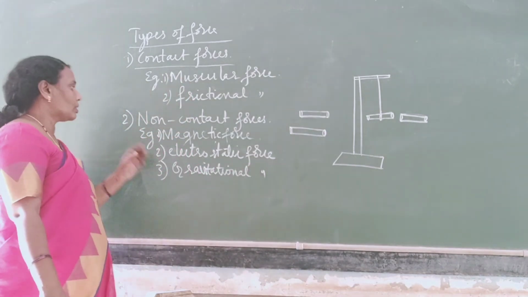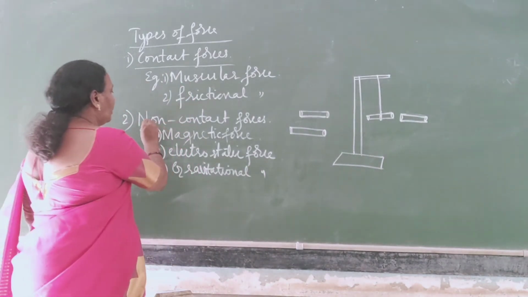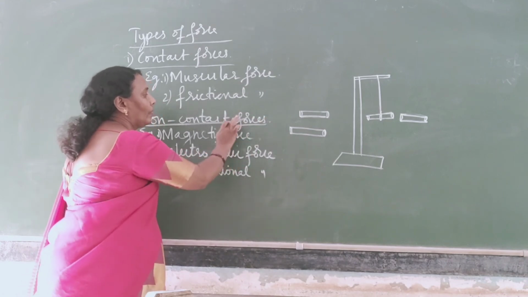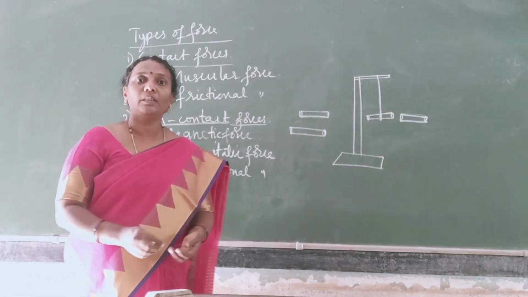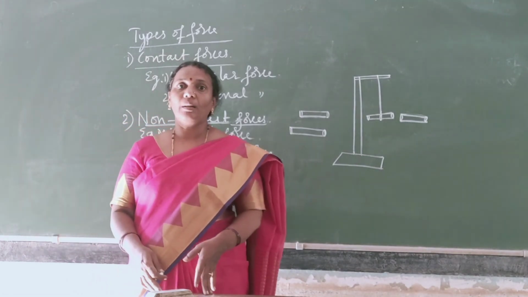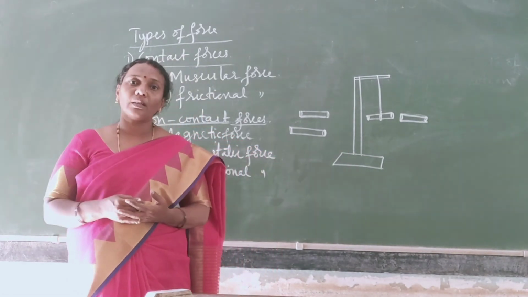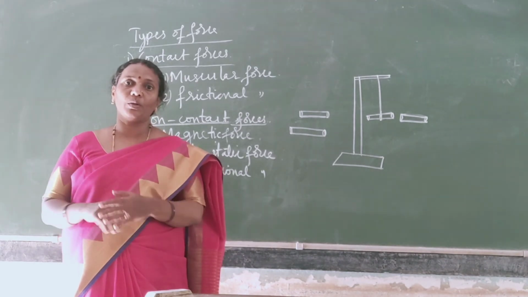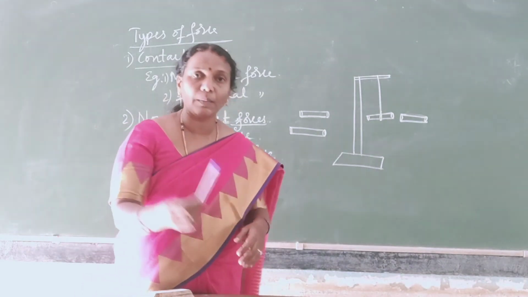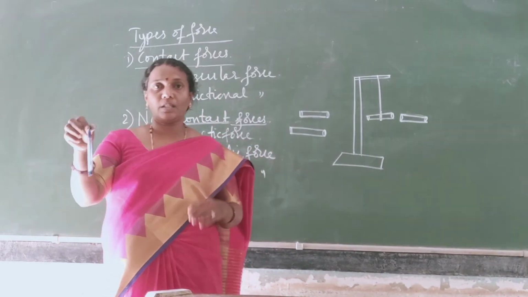So the gravitational force is also a non-contact force. All of you know that if any object is thrown upwards, it always tends to move downwards.